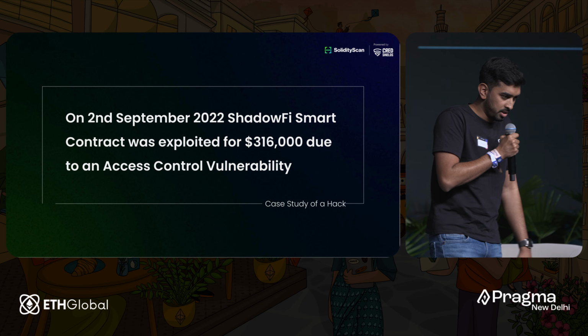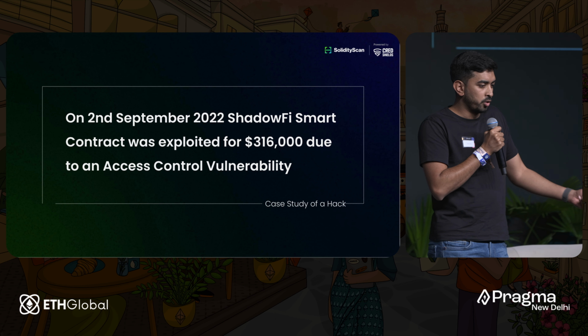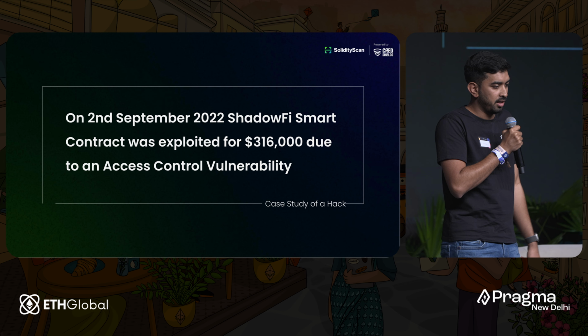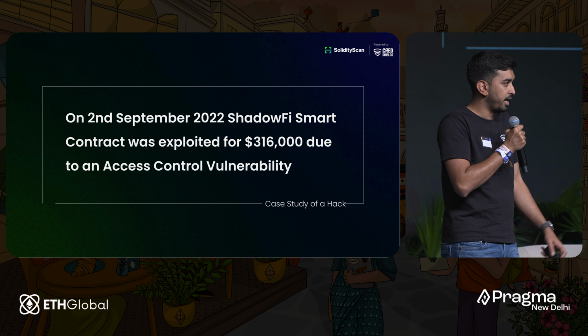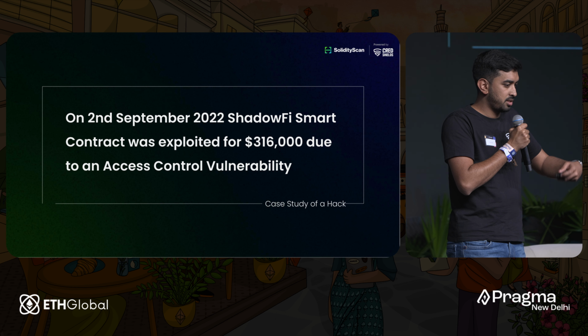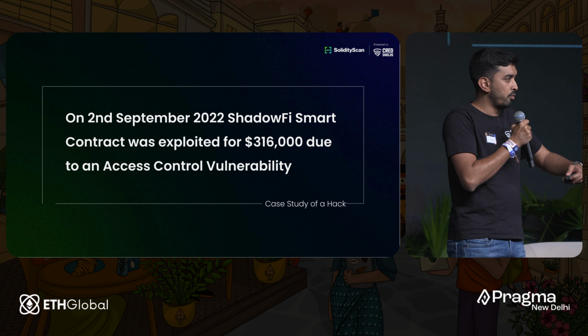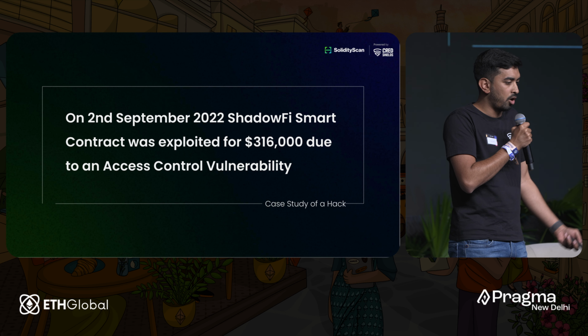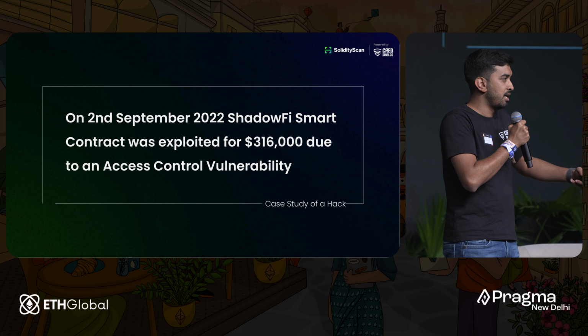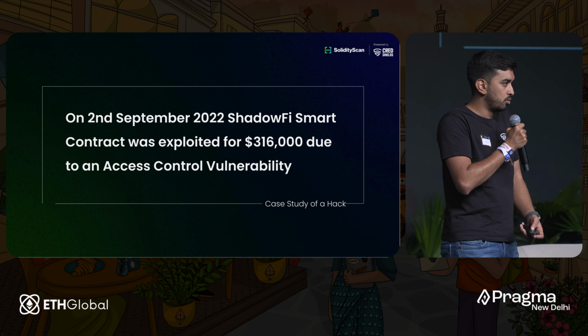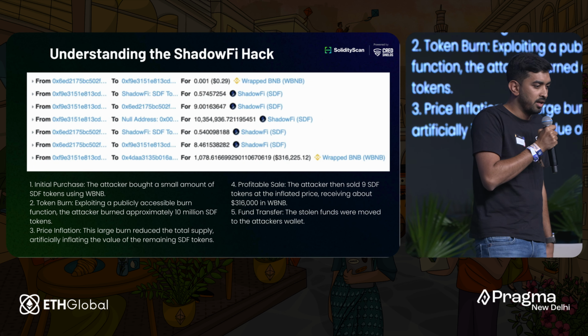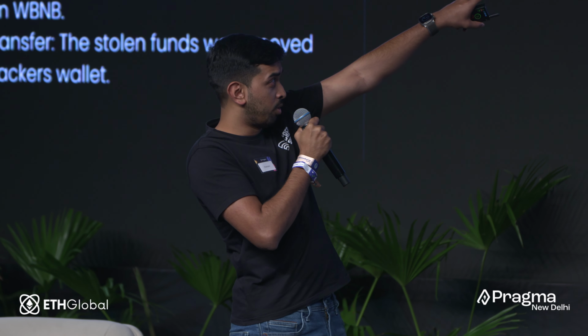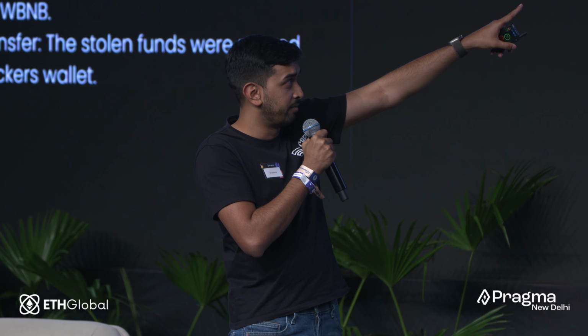So for example, on 2nd September 2022, ShadowFi tokens were hacked, and that resulted in 316K in loss. And let's just try to reverse engineer the hack and how we can use AI and automation to detect those vulnerabilities way before it goes into production or mainnet, as you say. So let's see the transactions. So the first step the hacker took was to get some BNB. Of course, it was on BNB chain, so you need gas fees. So that makes it very clear.